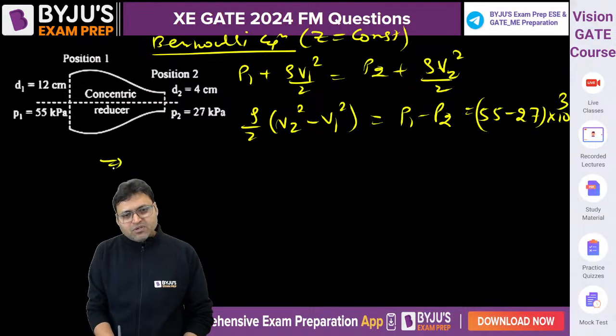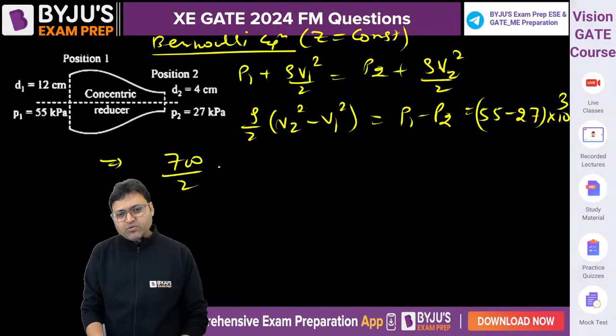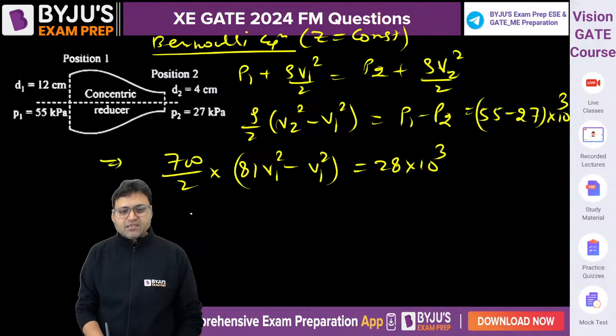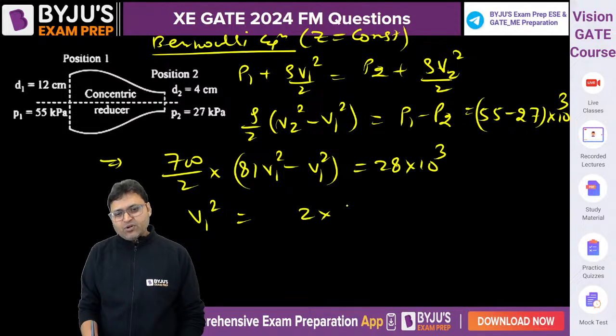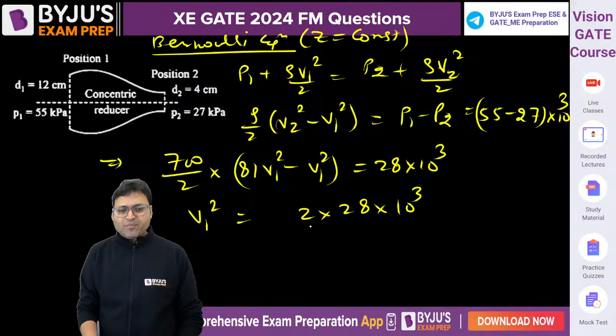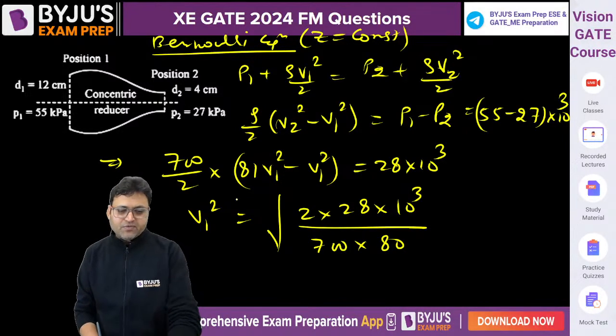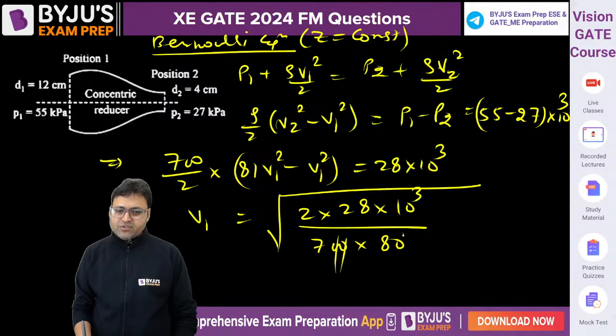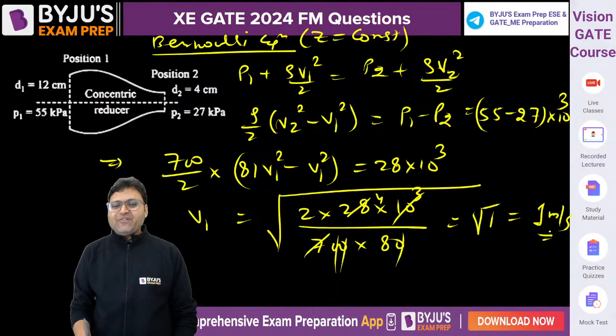Put the value of V2. So we can say rho 700 by 2 into 81 V1 square minus V1 square is equal to 28 into 10 to the power 3. Right? So V1 square is equal to 2 into 28 into 10 to the power 3 upon 700 into 80. V1 will be under root of this. Do the calculation. 0, 0, 0 getting cancelled out with 10 to the power 3. This will become 4. So root of 1 is equal to 1 meter per second. V1 is 1 meter per second.